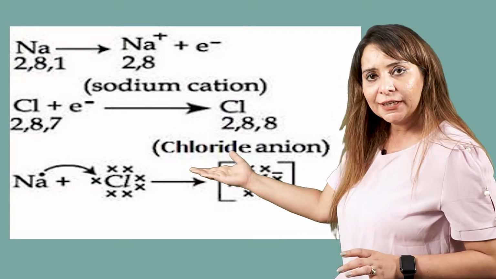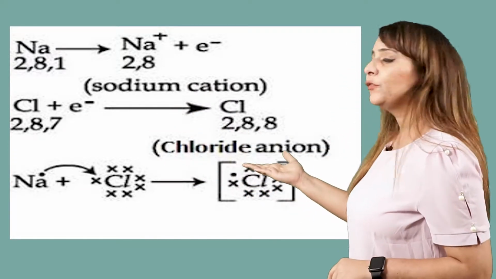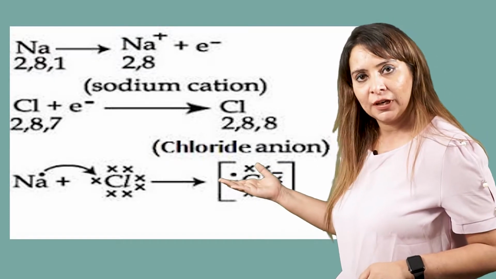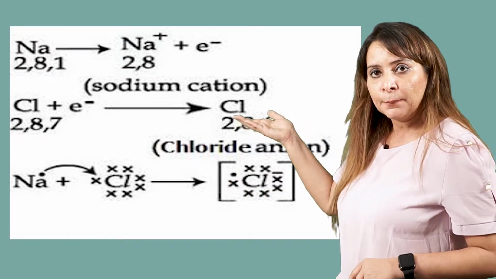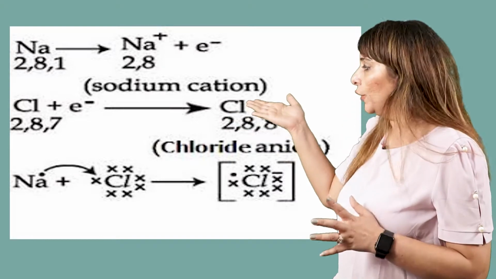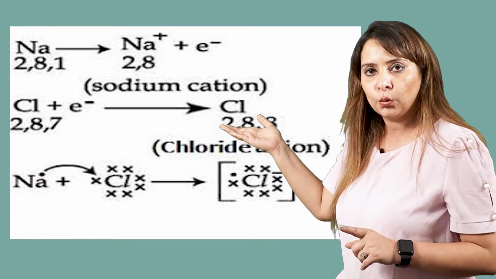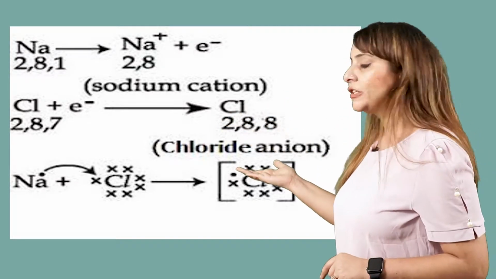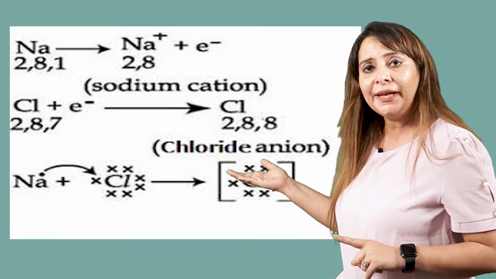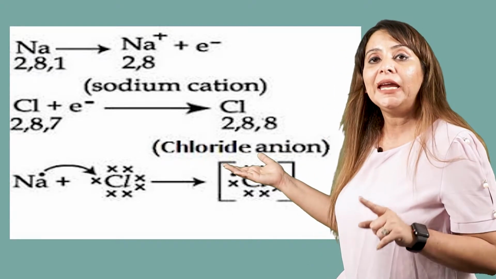It will gain 1 electron and form Cl negative. So sodium is stable because for Na+ the configuration is now 2,8, the octet is complete, and for Cl- again the octet is complete because the configuration is 2,8,8.